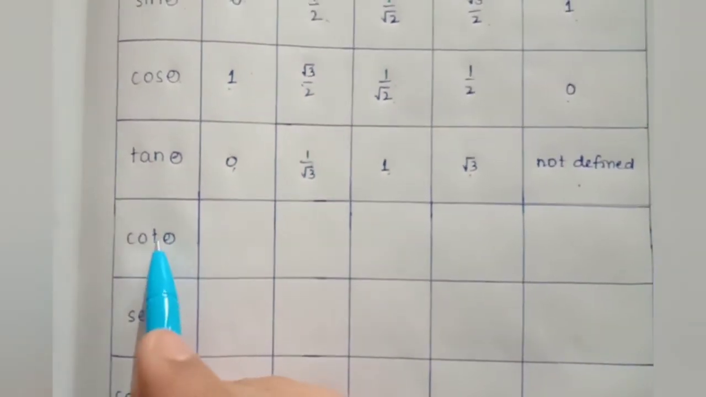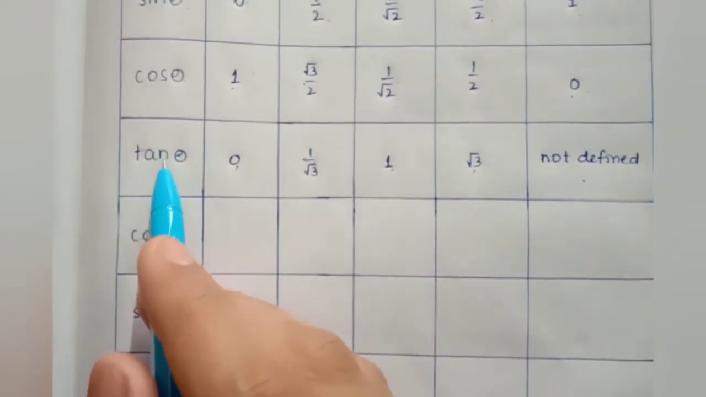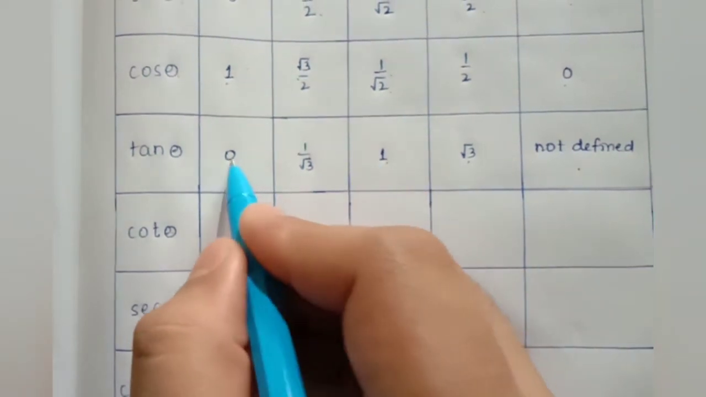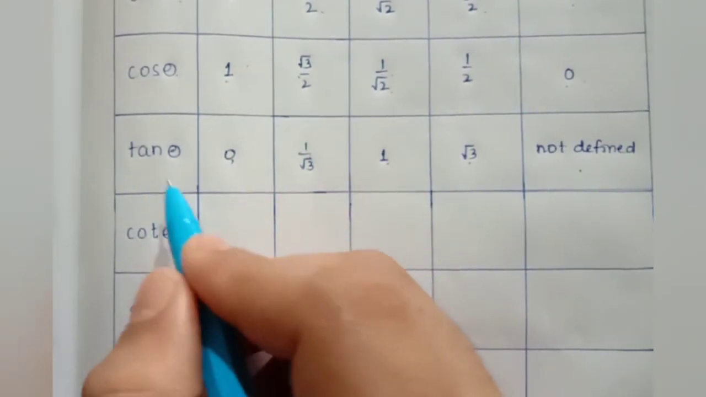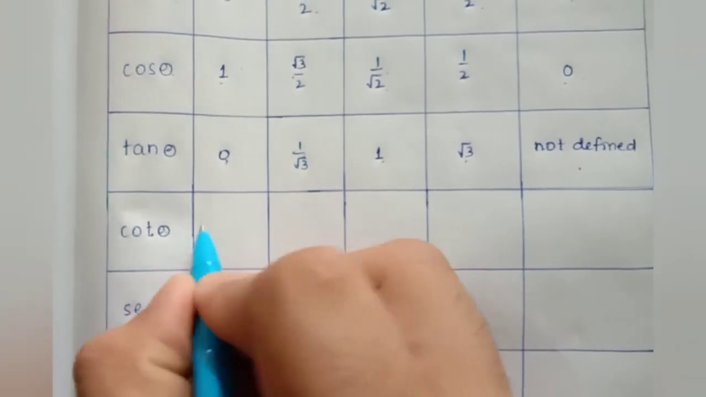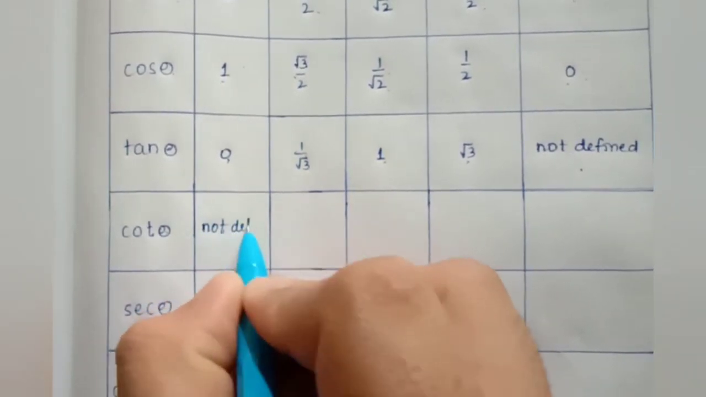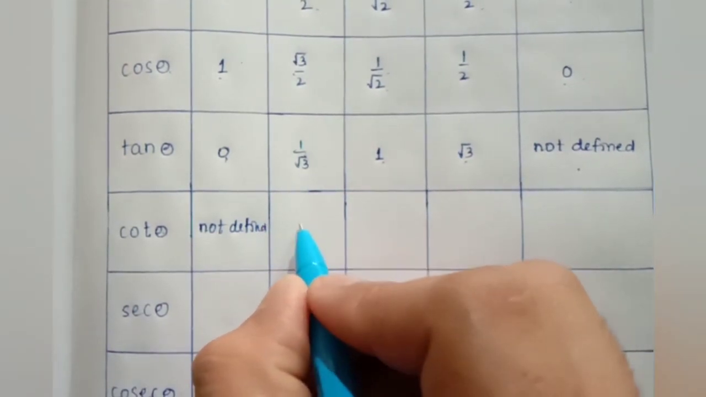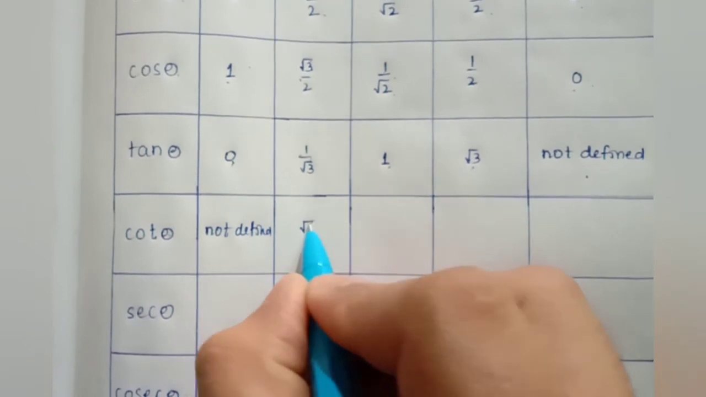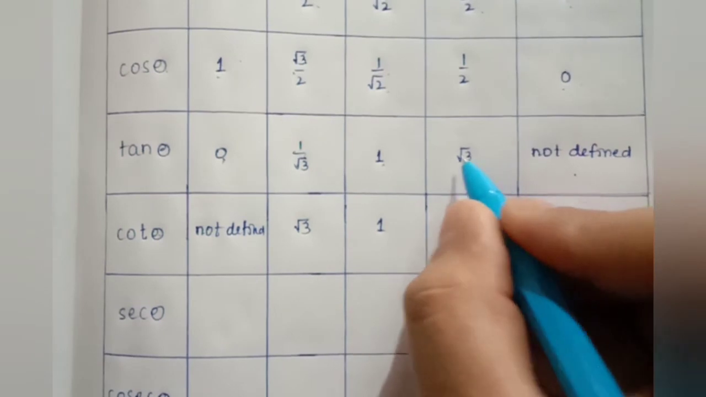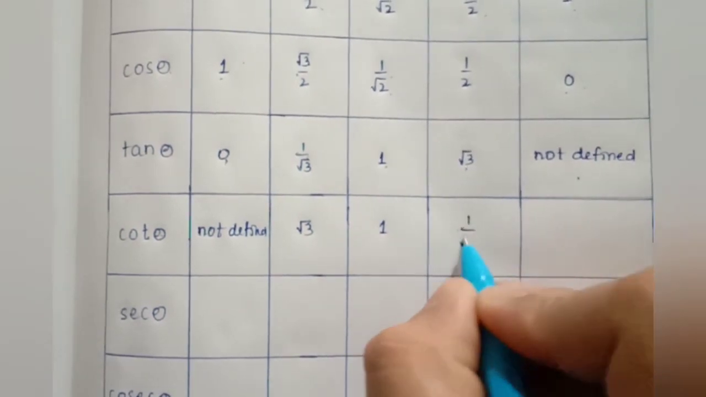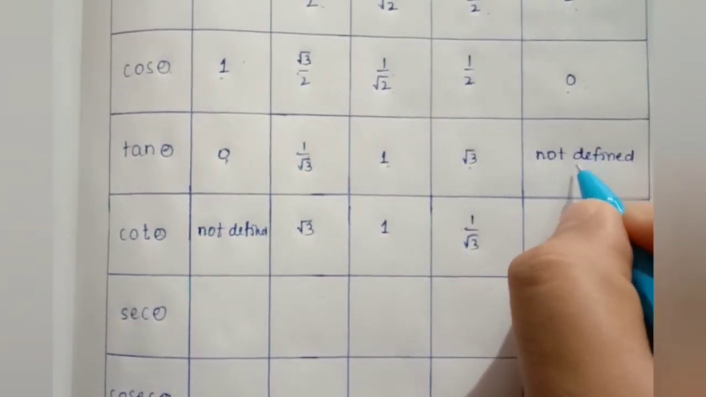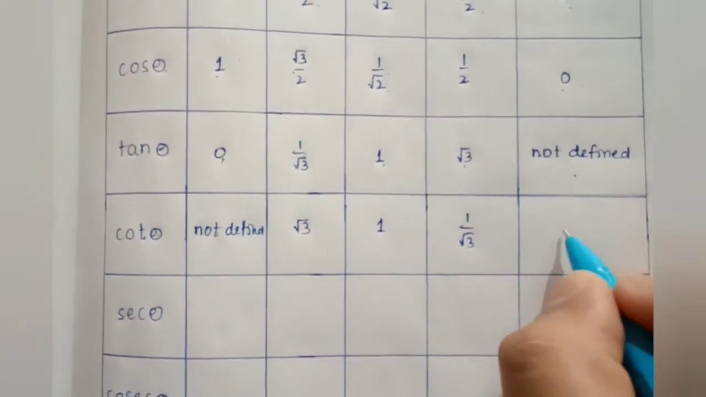Coming to cot, secant and cosecant, we know that cot is the reciprocal of tan. Then 1 by 0 is not defined. Root 3, 1 by root 3 by 1 is root 3. Cot 45 is 1. 1 by root 3 is 1 by root 3. This is 1 by 0, and 1 by 0 is then 0.